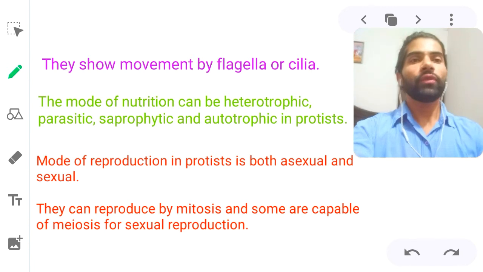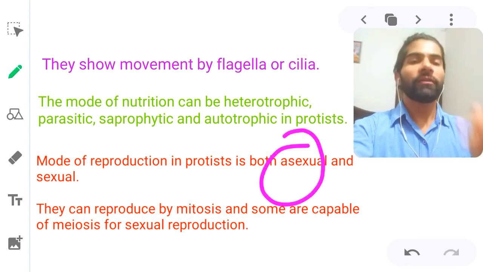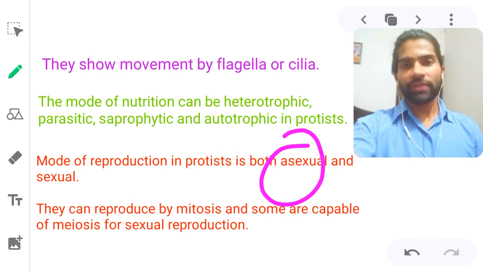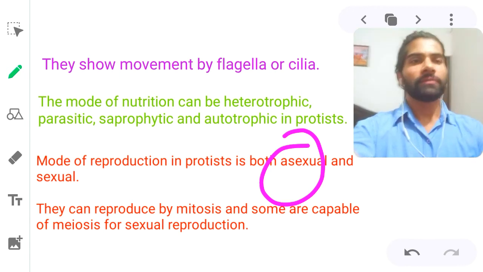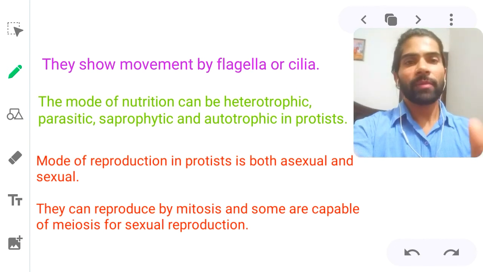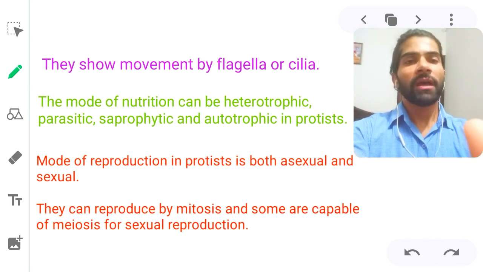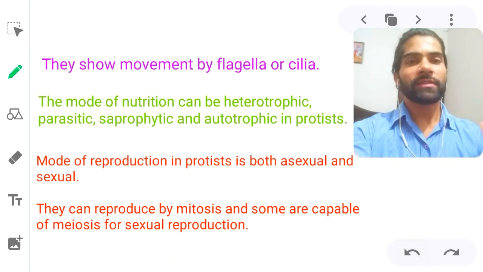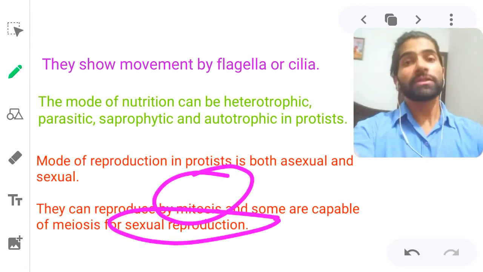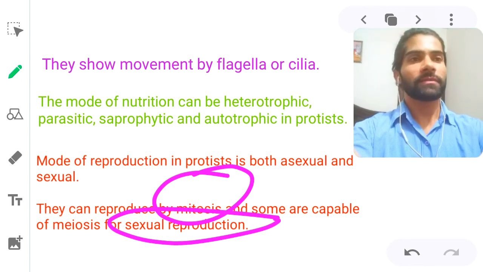मेजॉरिटी जो होती है वो इनकी एसेक्सुअल रिप्रोडक्शन, सो दे फॉलो, majority of the protista follow asexual reproduction rather than the sexual, and they can reproduce by mitosis and some are capable of meiosis for sexual reproduction. Yes, sexual reproduction हो रहा है तो mitosis भी यहाँ पर follow करती है. उसके साथ साथ अगर sexual reproduction है so meiosis, they can also perform meiosis.